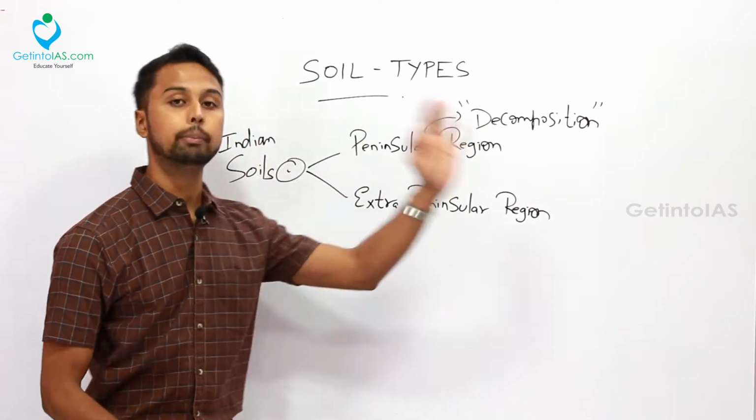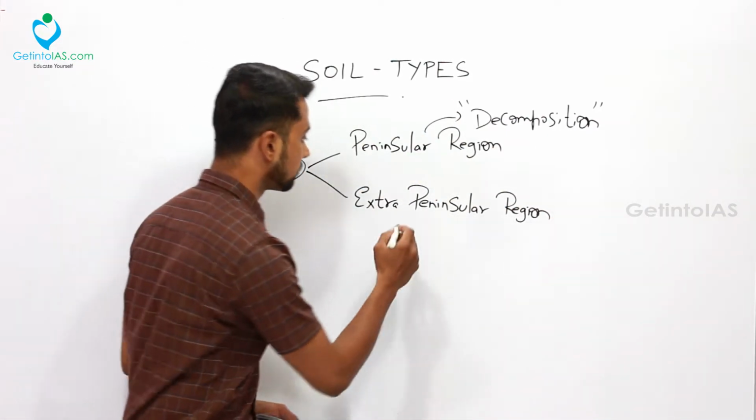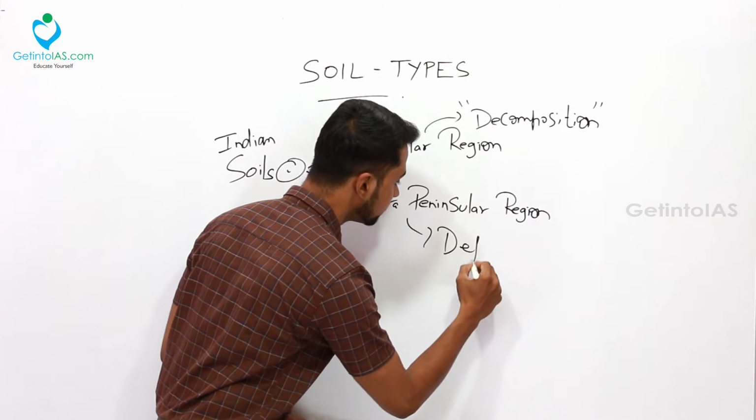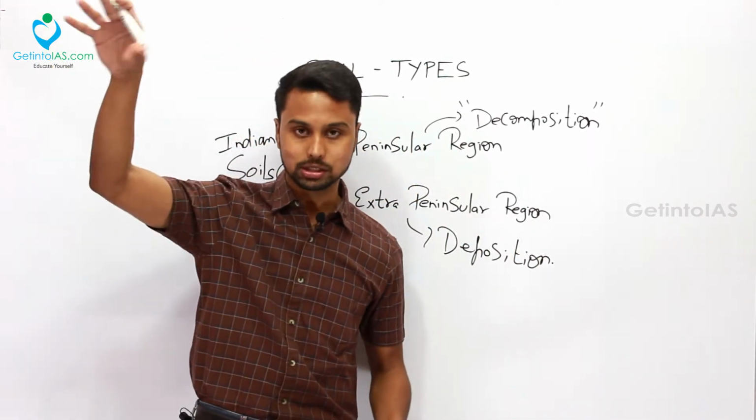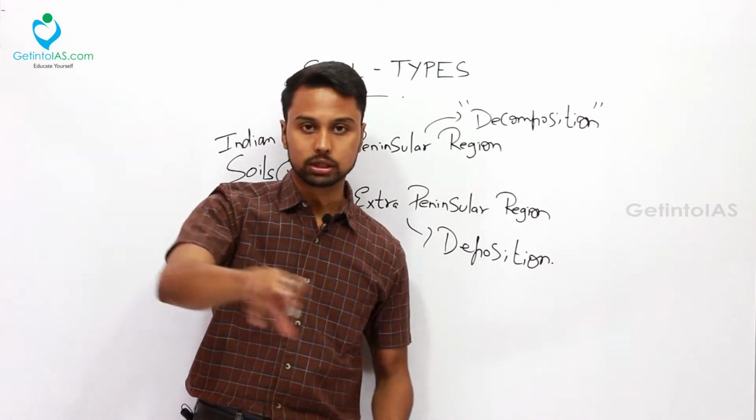What happens with the extra peninsular India? It is always because of the depositional activities of the rivers. We know the paths of rivers. How it is starting, how it is traveling through and how it ends. We know the water cycle.